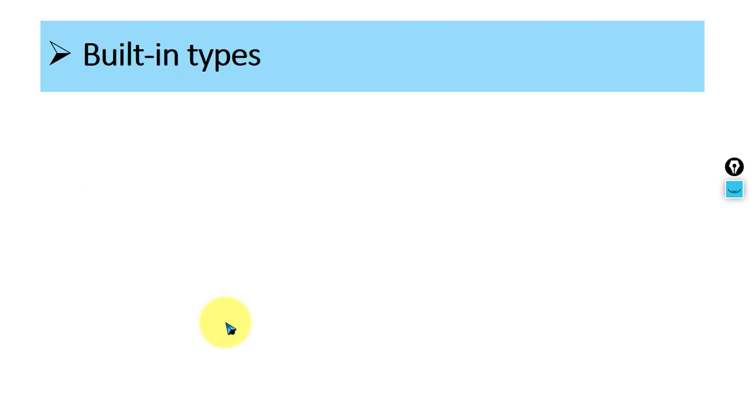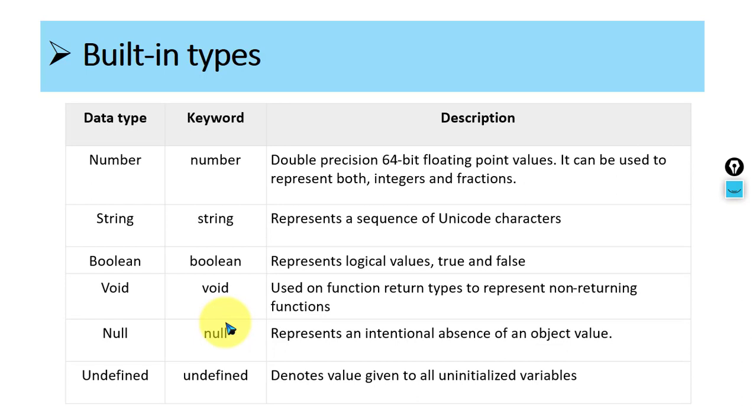Okay, so now we see the built-in types. They are number, string, boolean, void, null, and undefined. Number takes a double precision 64-bit floating point number. It can be used to represent both integers and fractions. So you can store a whole number or real number inside number. Next is string. It's a sequence of Unicode characters that represents a string. In double quotes you can give strings. Boolean, to give some flags, you can use a boolean. Its logical values are true and false. You can use boolean as a data type.